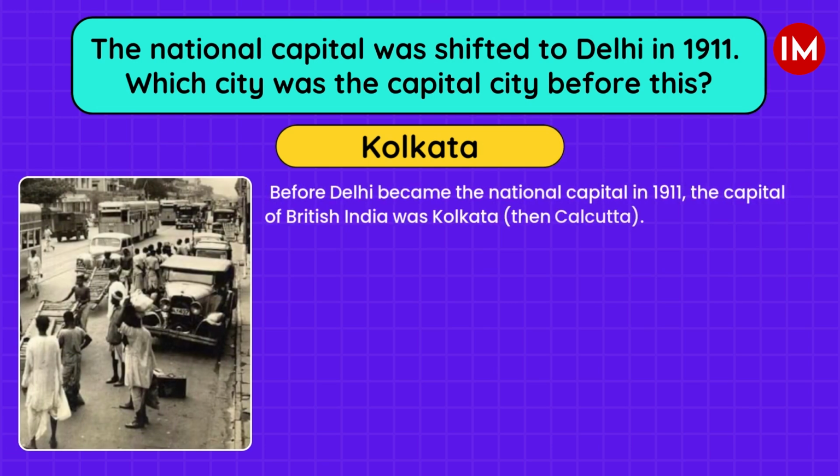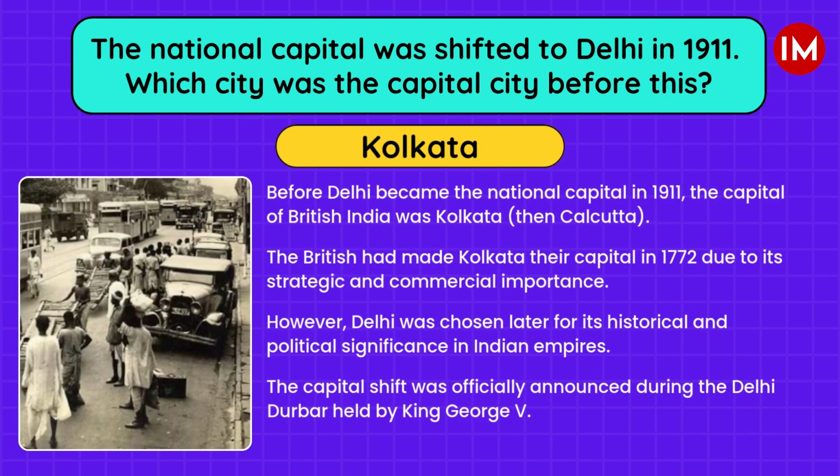Before Delhi became the national capital in 1911, the capital of British India was Kolkata, then Calcutta. The British had made Kolkata their capital in 1772 due to its strategic and commercial importance. However, Delhi was chosen later for its historical and political significance in the Indian Empire. The capital shift was officially announced during the Delhi Darbar held by King George V.